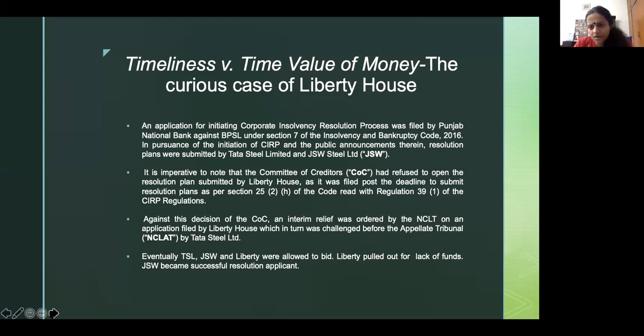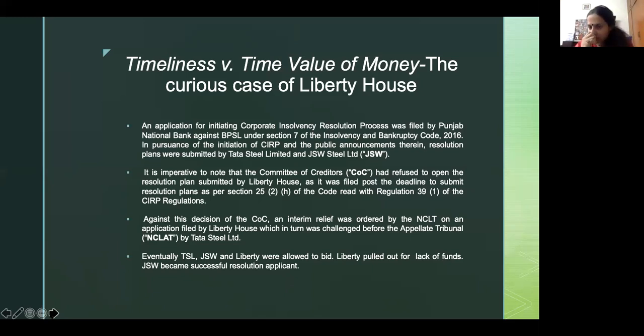Tata Steel bid, JSW bid, but Liberty House, which wanted to bid, missed the deadline and submitted resolution plans many days later. The COC refused to entertain the resolution plan because it came late. I had the opportunity of appearing along with my team for the RP, and the RP also said that the whole point of the code is timely, speedy resolution of the corporate debtor. If you allow for timelines to be this liquid, anybody would want to file a resolution plan at any point in time, and the COC and the RP would be forced to consider it.